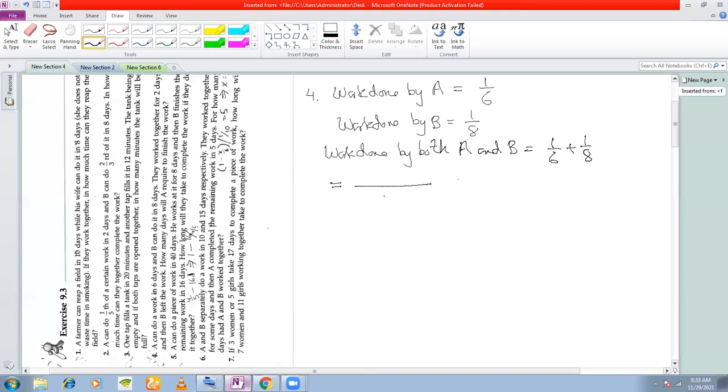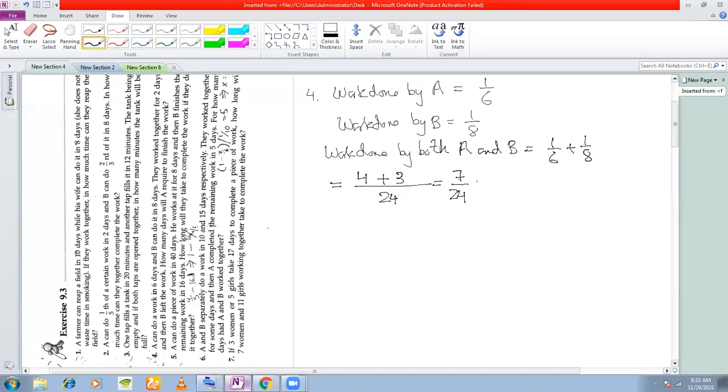Take the LCM, 24. 24 by 6 is 4, 4 into 1 is 4, plus 24 by 8 is 3, 3 into 1 is 3. So you get 7 by 24.